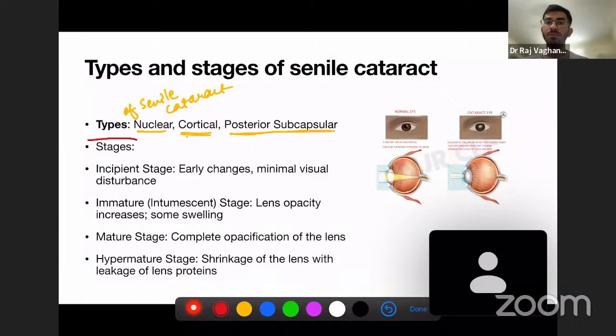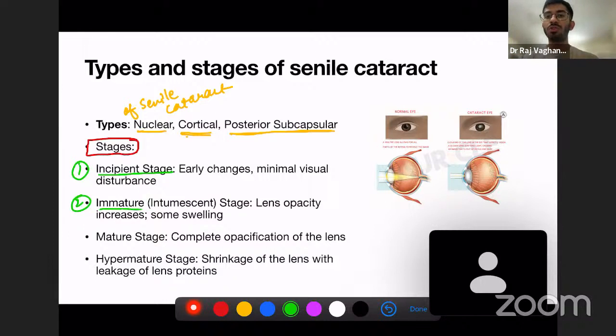Now the stages of senile cataract. The stages of senile cataract include 4 stages. First is the incipient stage. Second is the immature, or you can also say intumescent stage. Third is the mature stage, and fourth is the hypermature stage. So these are the 4 stages of senile cataract.